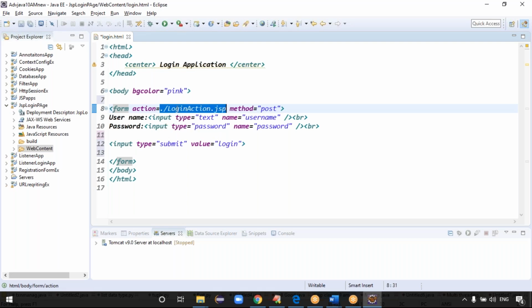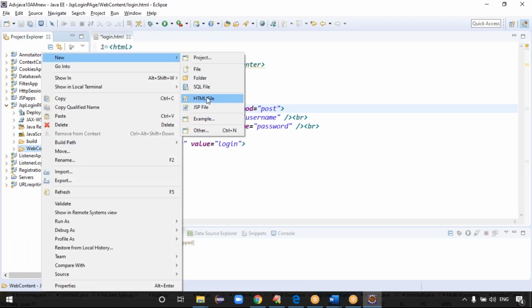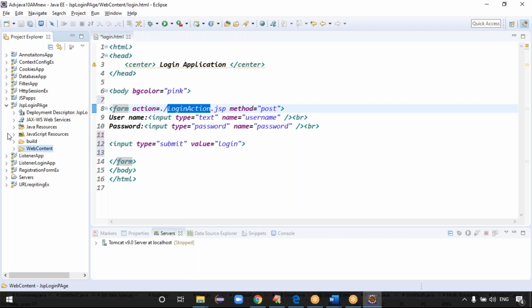If you are using the JSPs to write the processing logic, now which JSP do I want to create here? loginAction.jsp file, right? Exactly. Because where do we have to create the JSPs? Under the WebContent folder only. Under the WebContent folder, new. Guys, this is like Model 1. Model 1 architecture means processing logic, presentation logic, everything we have to take care of in the JSPs only.